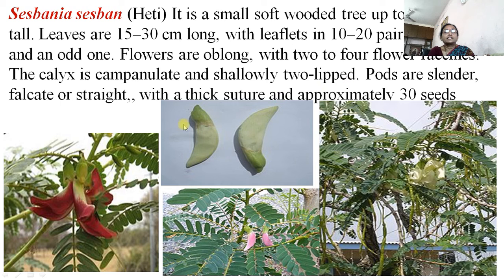Pods are slender, falcate or straight, with thick suture and approximately 30 seeds in each pod. It is not exactly a pod, it is the legume which contains many seeds. And this is a very delicious and beautiful tree.